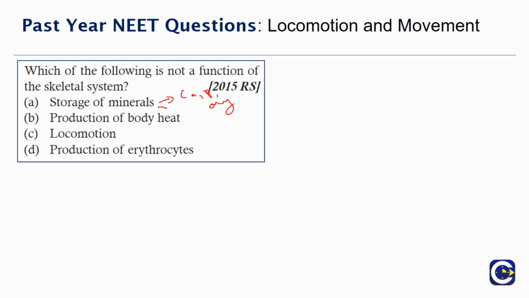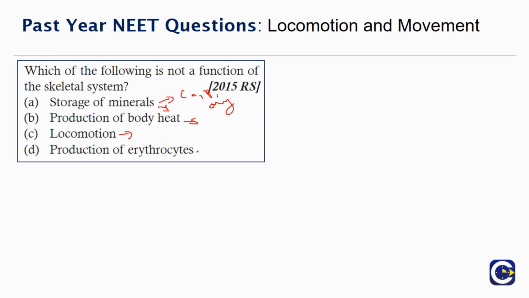So that's why when there is a fracture or when there is a weakness in the body, the bone also tends to become weak. So the mineral needed for the body is taken up from the bones. That is, it is resorbed and taken into the plasma and blood for other uses. Production of body heat. Let's discuss this later. Locomotion. Yes, if there are no bones, we'll not be able to move at all. If the muscles are not attached to the bones, we'll have no rigid structures.